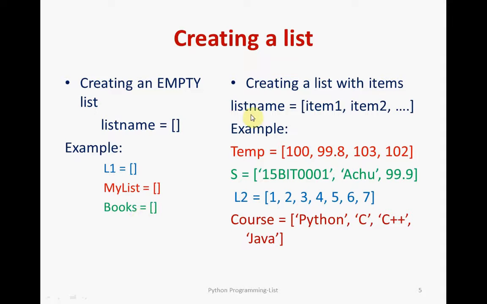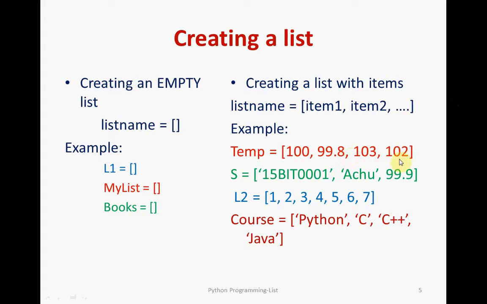Suppose you want to create a list with some items inserted into it, you can use this type of format. This is the coding format, the general format: list name equal to item 1 comma item 2, like that. I can add n number of items. For example, here I'm making a list named temp, with square brackets, and I'm adding all the temperatures.